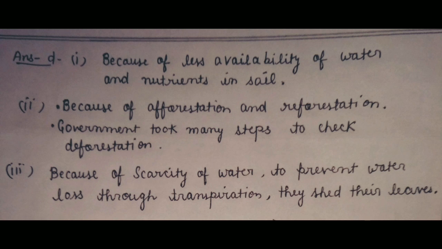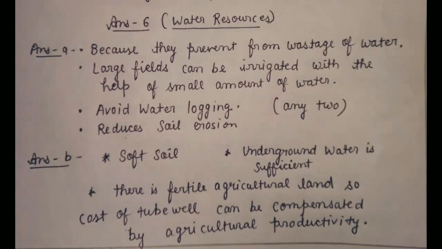Next is the chapter related to water resources. First question, modern means of irrigation are gaining popularity. You will have to tell the advantages of modern methods of irrigation. So they prevent water loss. Okay, large fields can be irrigated with a small amount of water. They avoid waterlogging and also reduce soil erosion. तो इनमें से कोई दो आप लिख दोगे तो सही हो जाएगा.